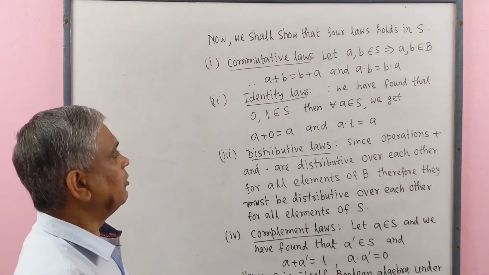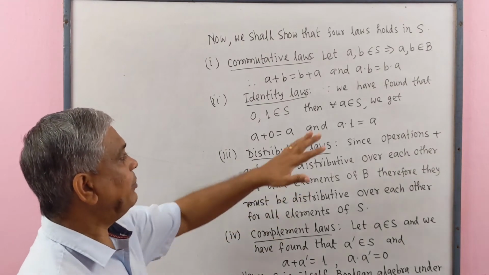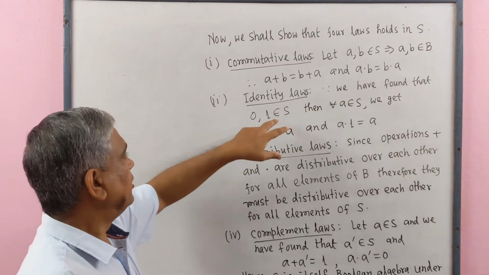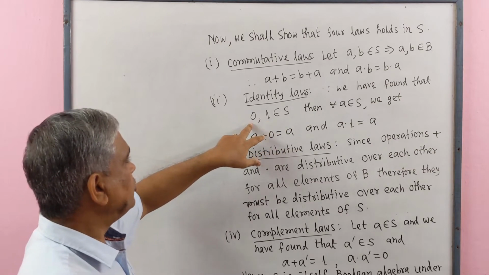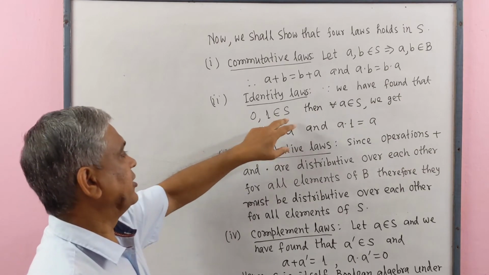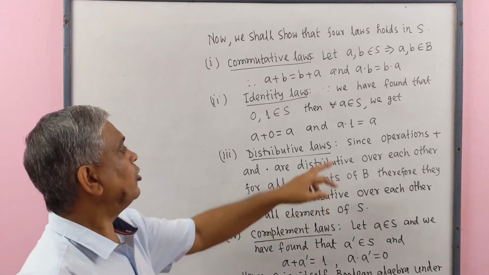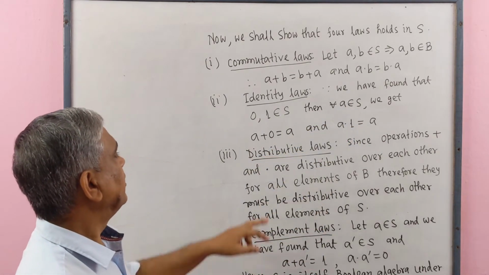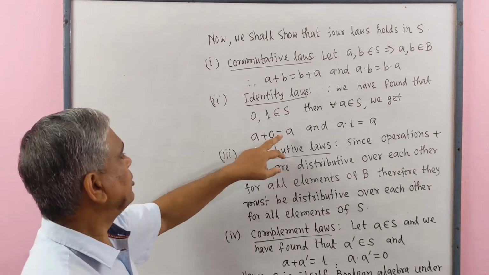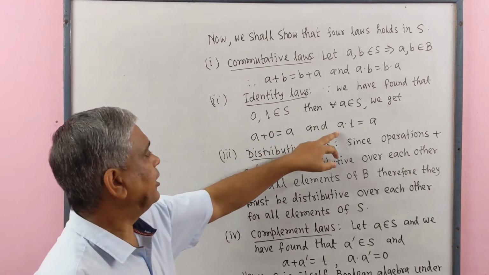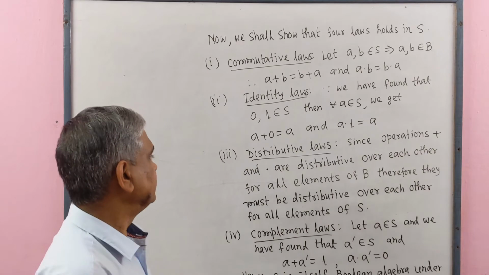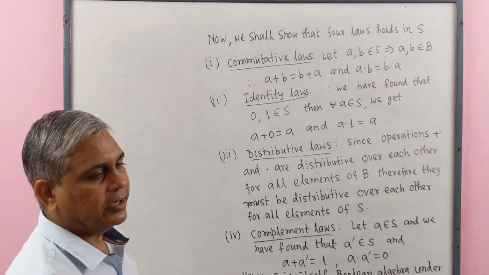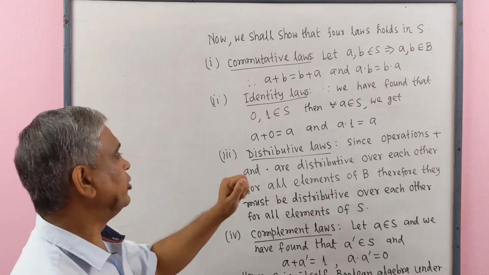Number 2, identity laws. Since we have found that identities 0 and 1 belong to S, then for all A belonging to S, we get A plus 0 equals A and A dot 1 equals A. Number 3, distributive law.